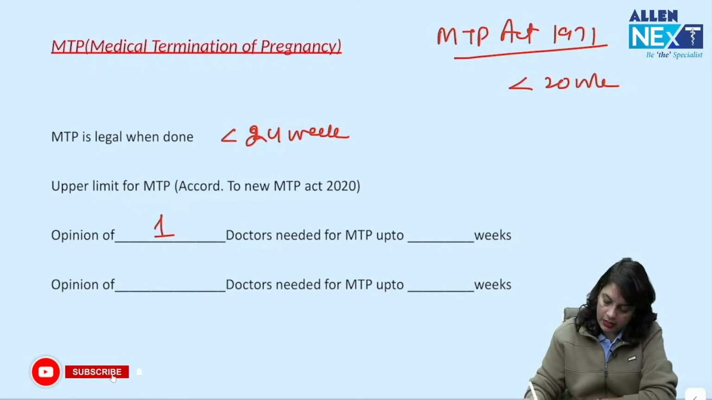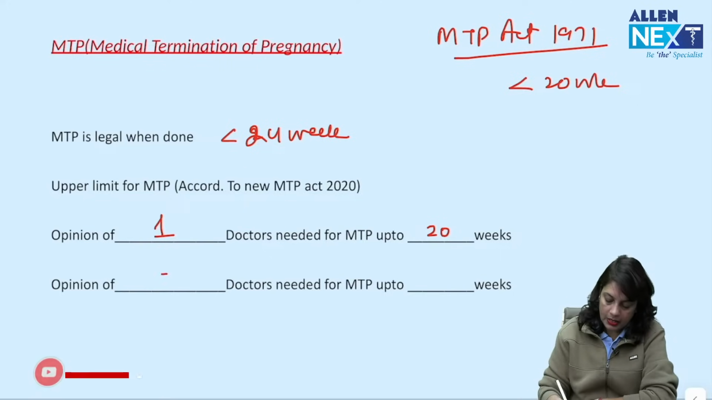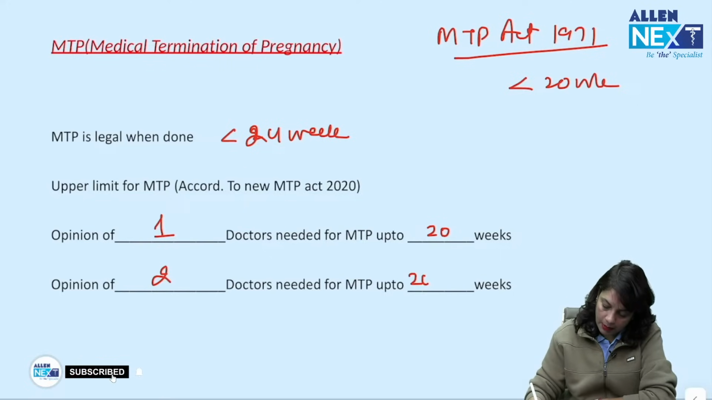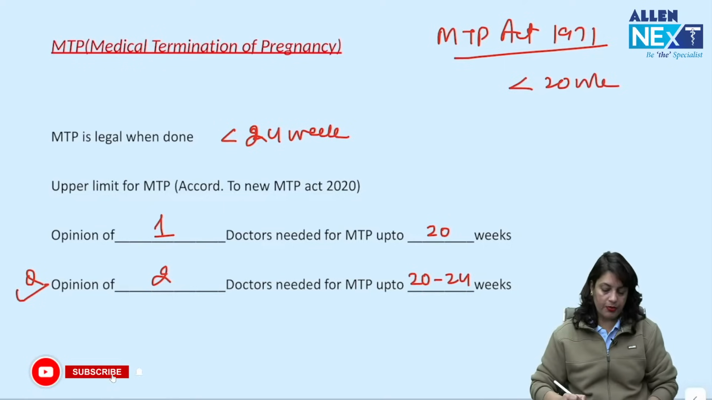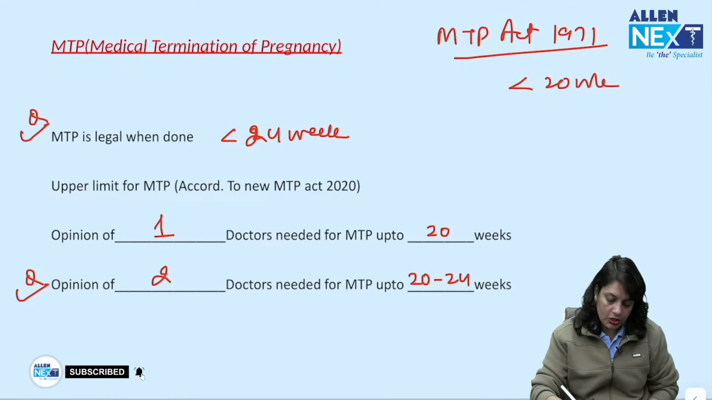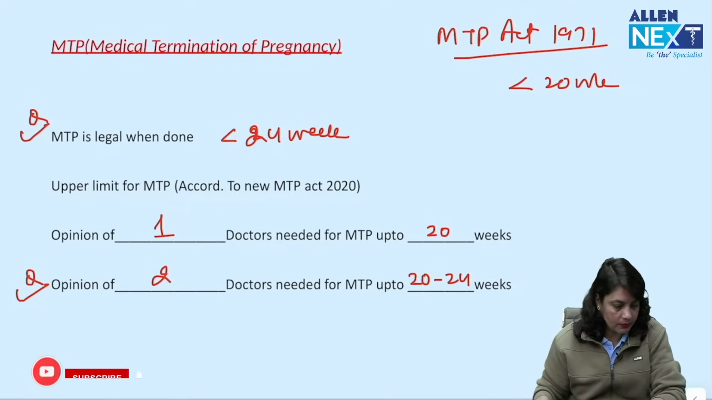Opinion of one doctor needed when you're doing MTP up to 20 weeks. Opinion of two doctors needed when you're doing MTP between 20 to 24 weeks. Question asked in FMGE exam. Okay. Question asked in FMGE exam. Next.